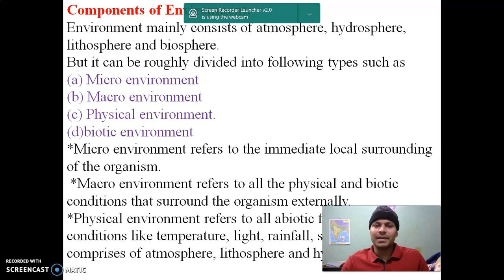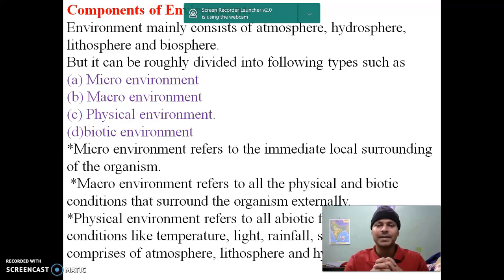The microenvironment refers to the immediate local surrounding of the organism. Suppose we are the organism, the immediate surrounding around us is the local environment, or we can say the micro environment. And what is the macro environment? Macro environment refers to all the physical and biotic conditions that surround the organism externally. If we take the forest, the climatic conditions and the topography are the macro environment for us.